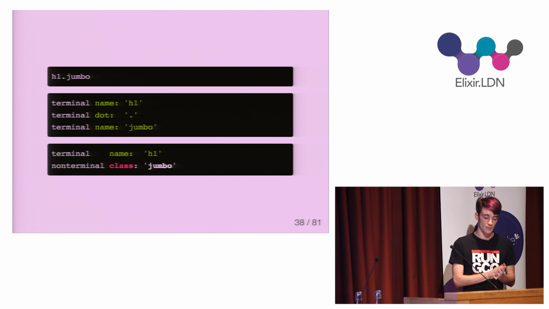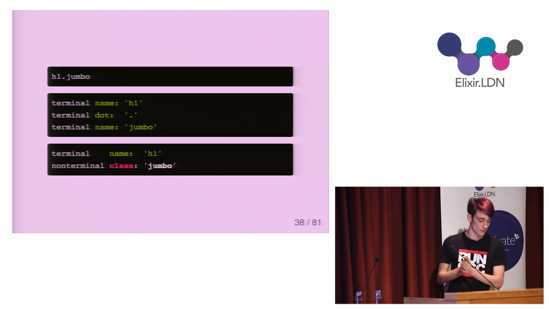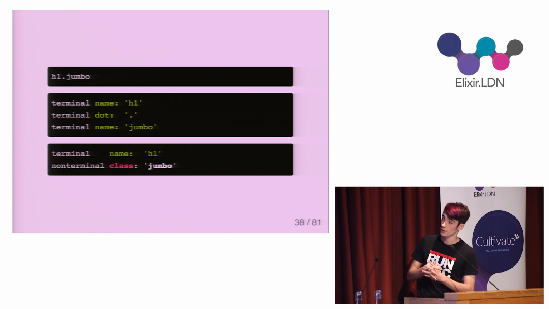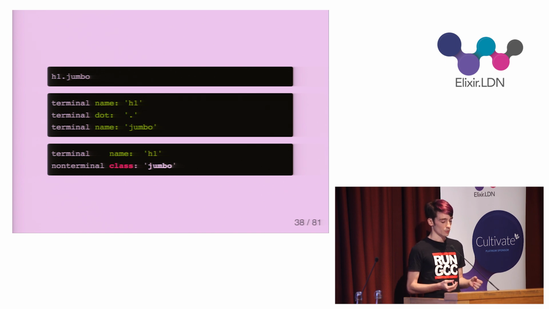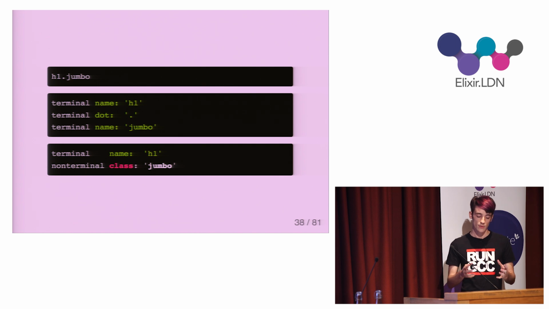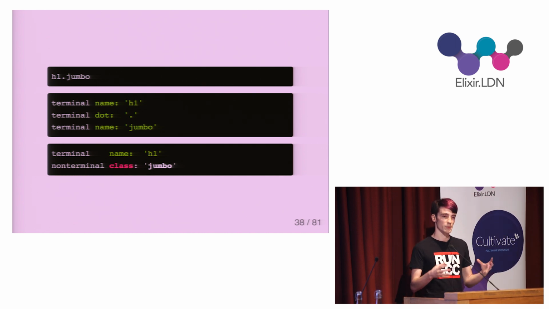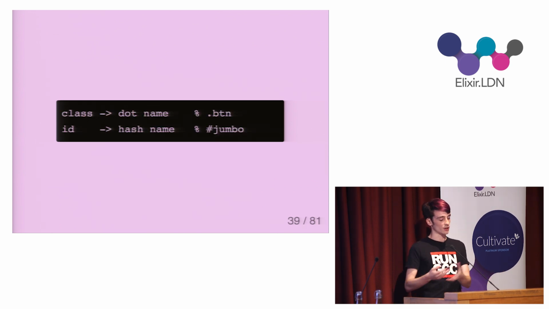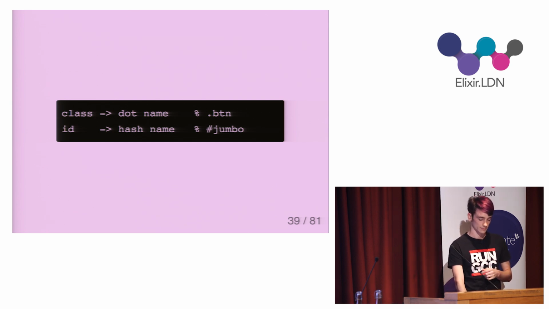An example non-terminal in my grammar would be a class literal. In the first code example, there is an h1 element with the class of jumbo. It tokenizes into three terminals, which are the name h1, a dot, and the name jumbo. In this context, the dot terminal followed by the name terminal can be composed together to form a class non-terminal. So a class is a dot and then a name. And likewise, an ID is a hash and then a name.